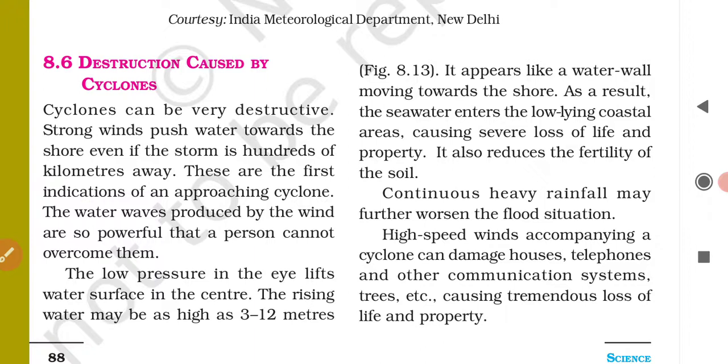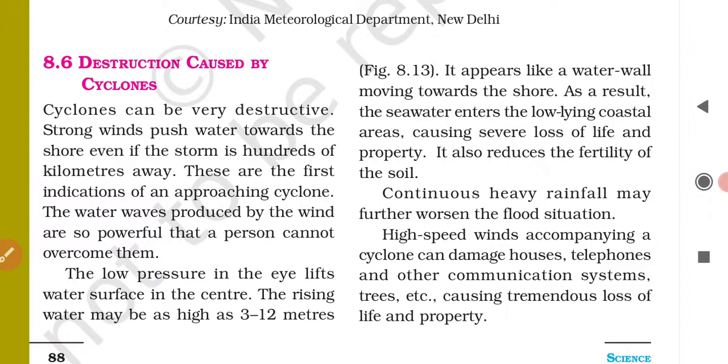Continuous heavy rainfall may further worsen the flood situation. If there is continuous rainfall, then ultimately the flood situation may even rise. So the high speed winds accompanying a cyclone can damage houses, telephones and other communication systems, trees, etc., causing tremendous loss of life and property.